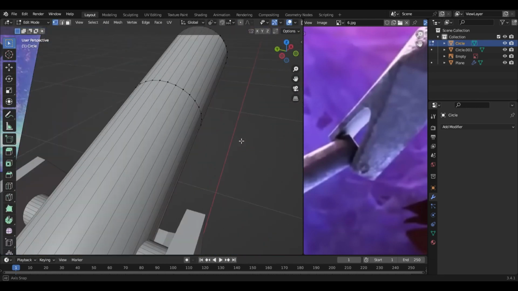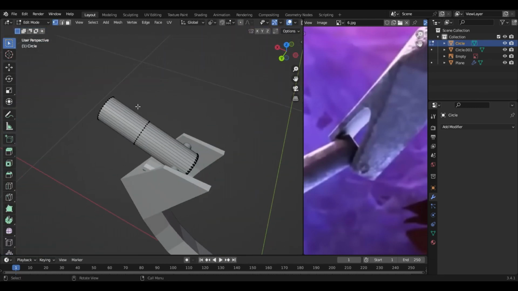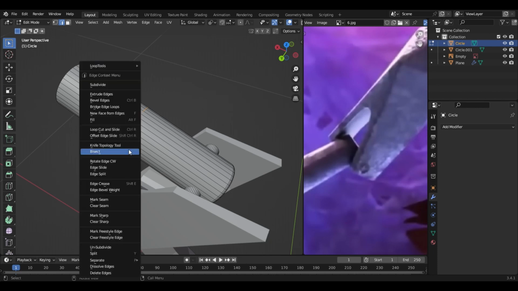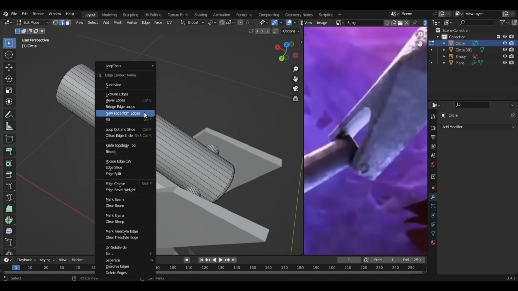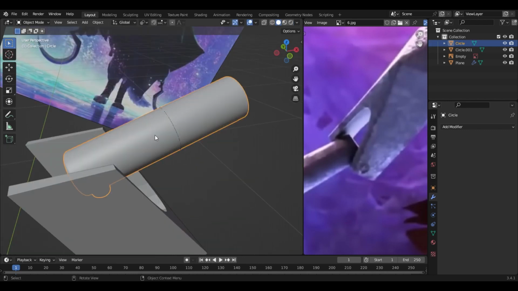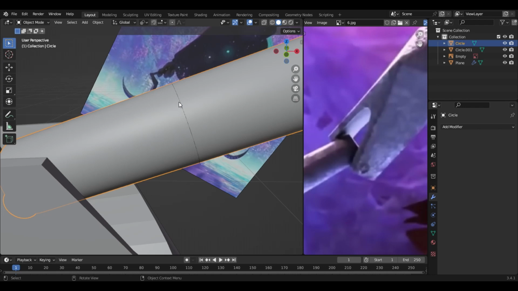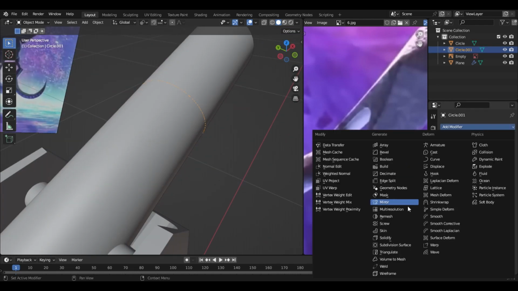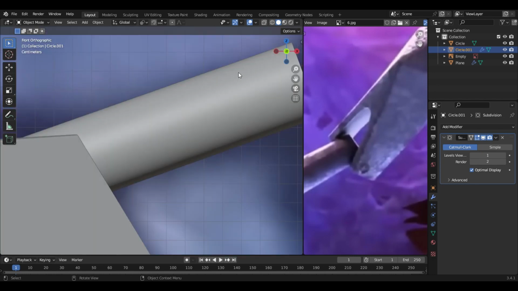And also you can come back to this model and just select these ones with edge select. If you hold Alt, you can select the whole edge, and then right click. No, press X and dissolve edge. Yeah, and then select this one, the one that we just made, and add a subdivision modifier. We are gonna need it for this. Just level 1 is enough.